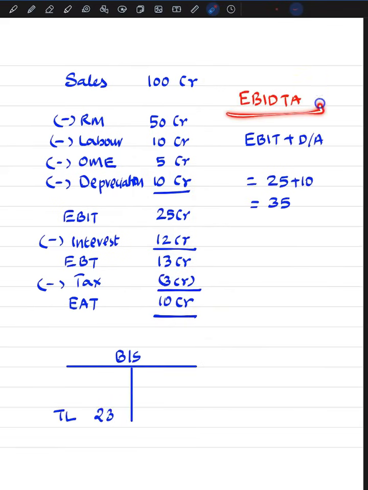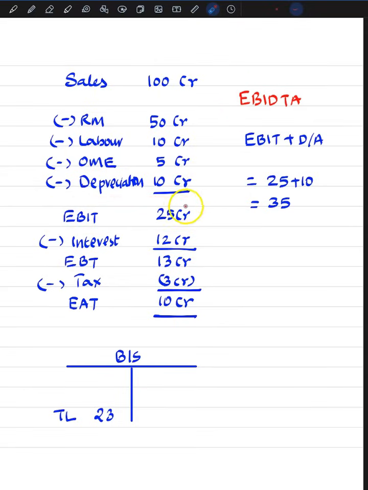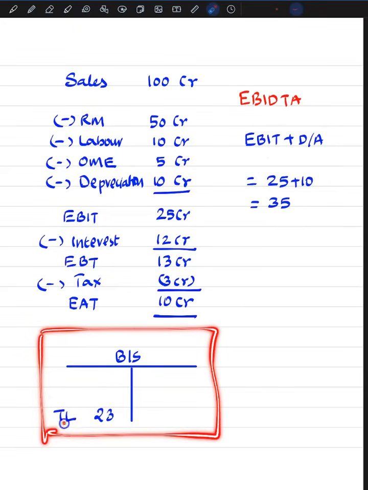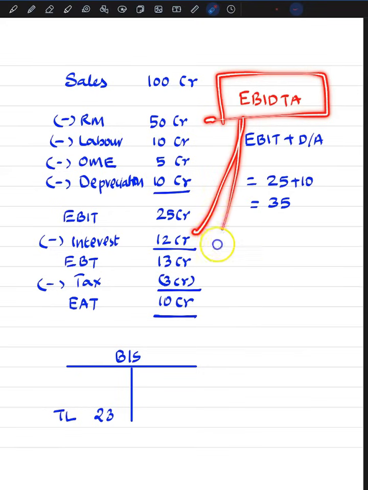So here the EBITDA is basically this earnings before interest and taxes added back by depreciation and amortization. So in this case earnings before interest and taxes 25 crore and depreciation is this 10 crore. So 25 plus 10 gives you 35 crore, that is the EBITDA. And let's say the balance sheet has term loan repayable as 23 crore. Now let us check whether EBITDA is actually available for paying both interest and principal.